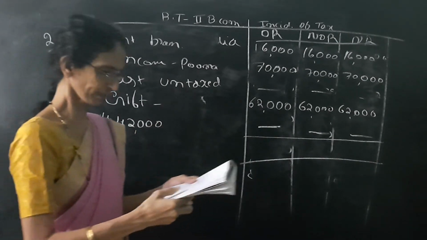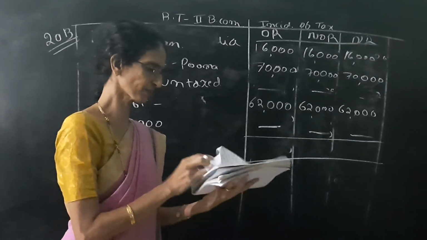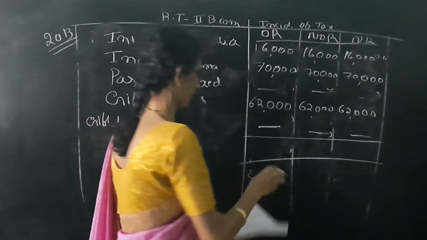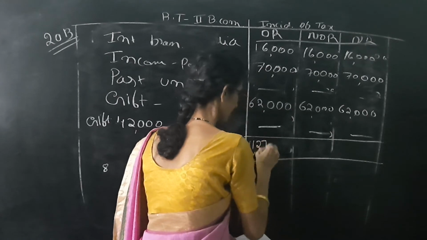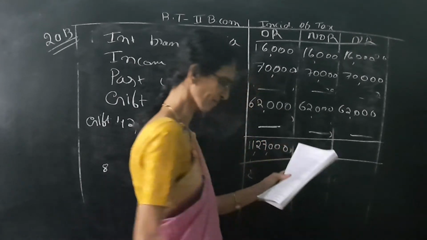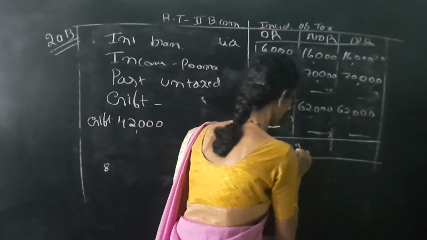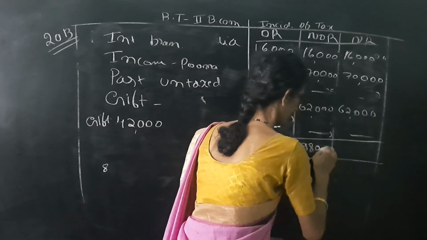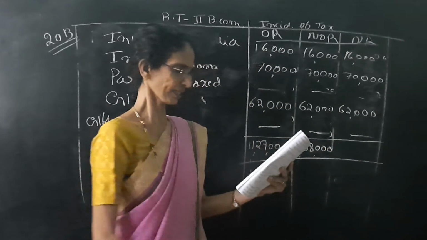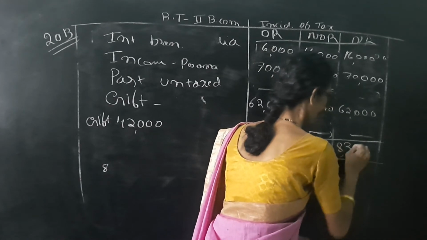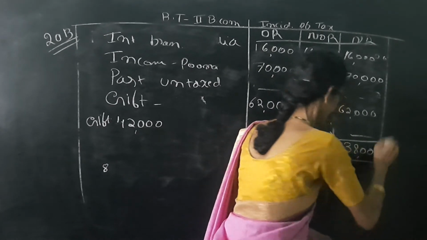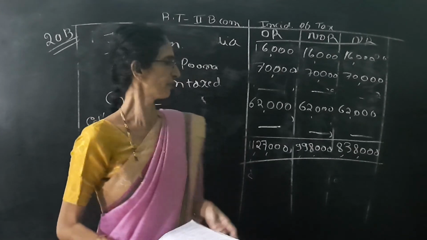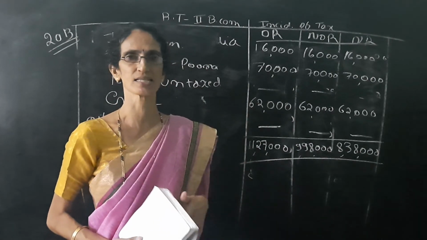So over. Then we have to total the columns. First column we get 11,27,000. Then second column is 9,98,000. Then the last column total is 8,38,000. With this we can end this incidence of tax.